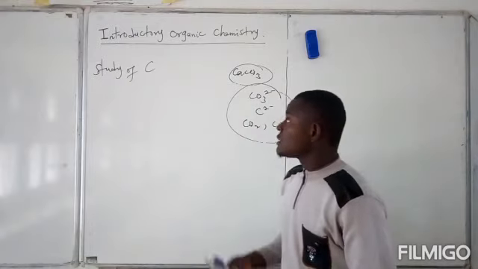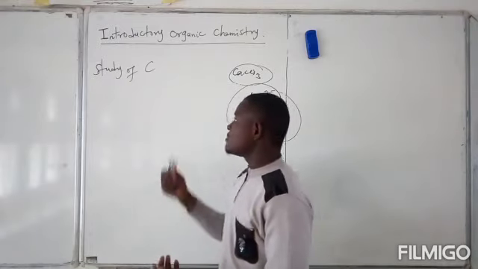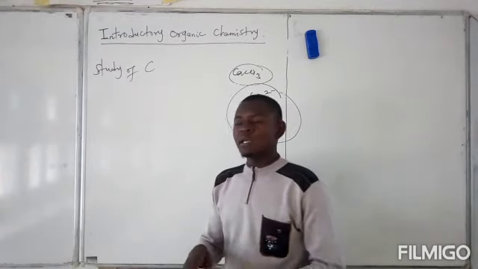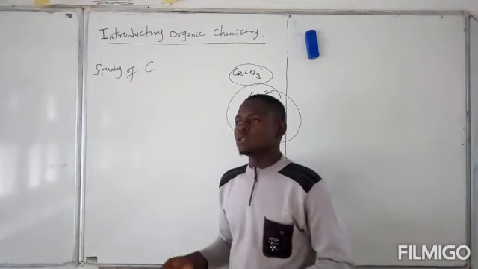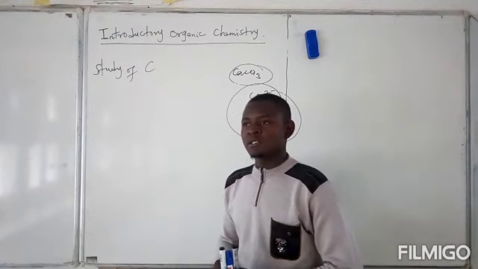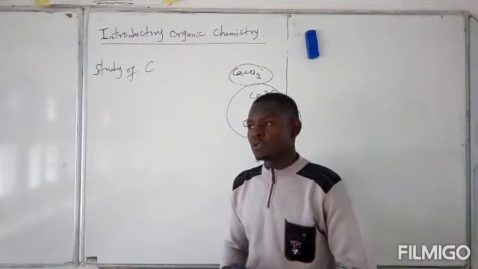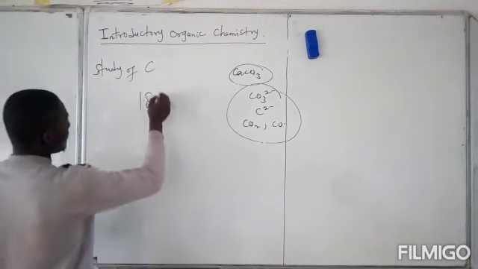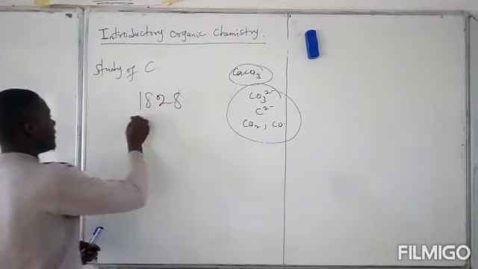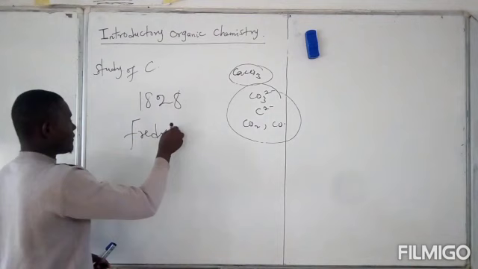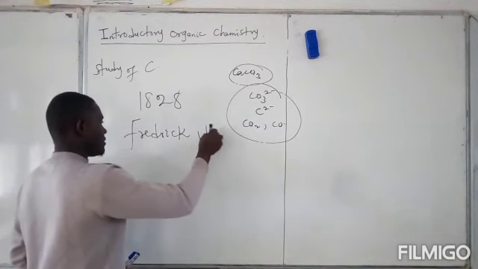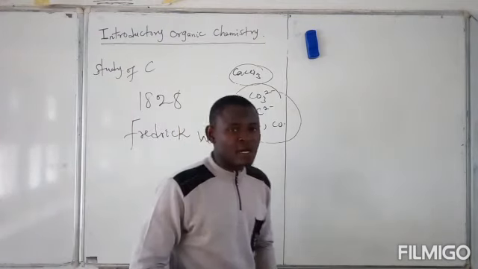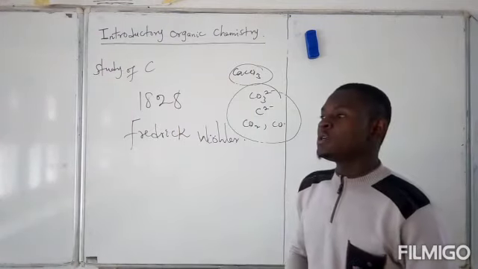Actually, when compounds that contain carbon began to emerge, like alcohol and other compounds, they usually were gotten from natural sources, from plant or animal sources, and they could not be synthesized in the laboratory until 1828, when Frederick Wohler, a German chemist and organic chemist, was the first person to synthesize an organic compound in the laboratory artificially.